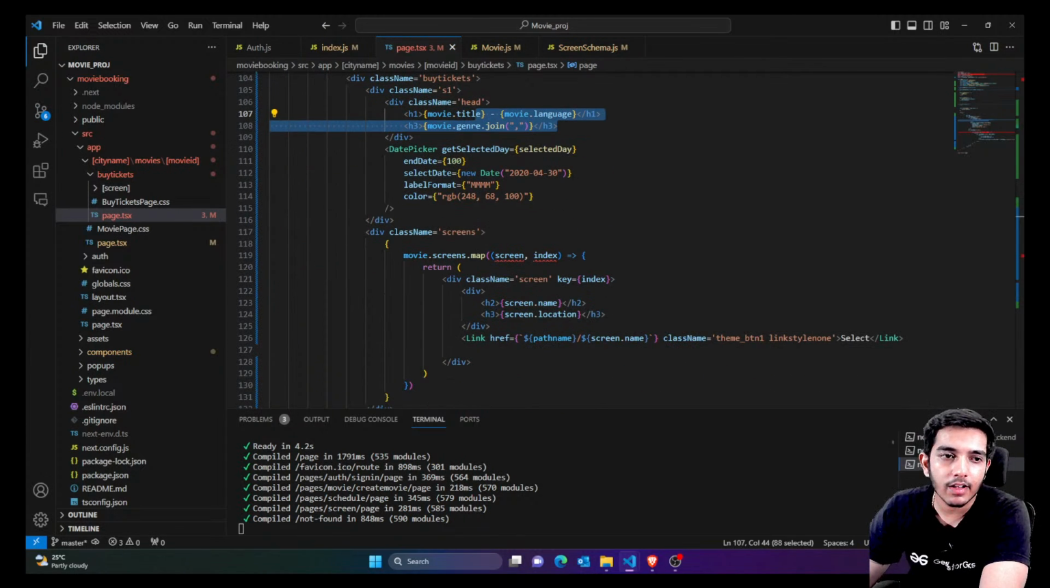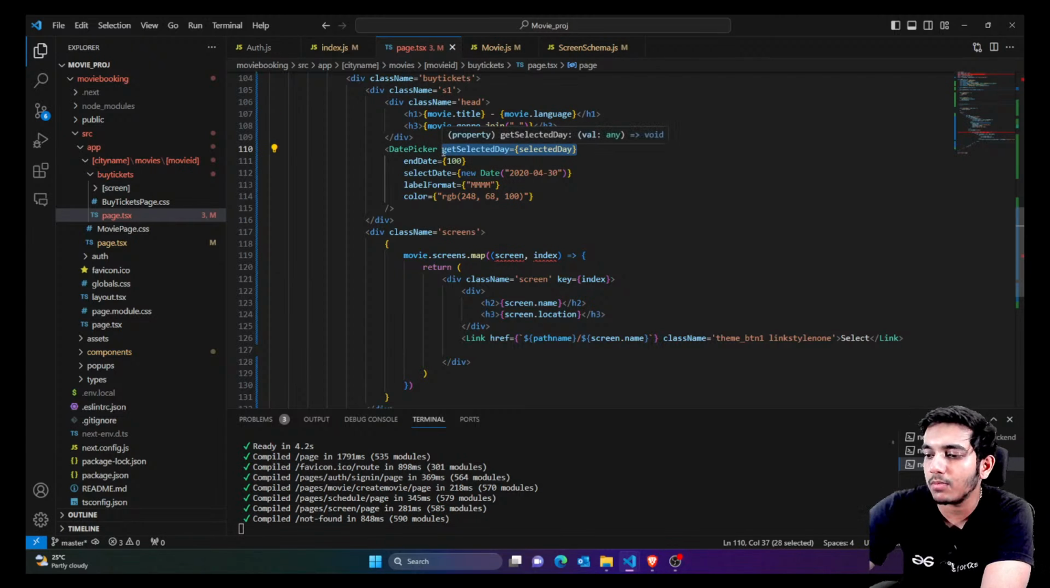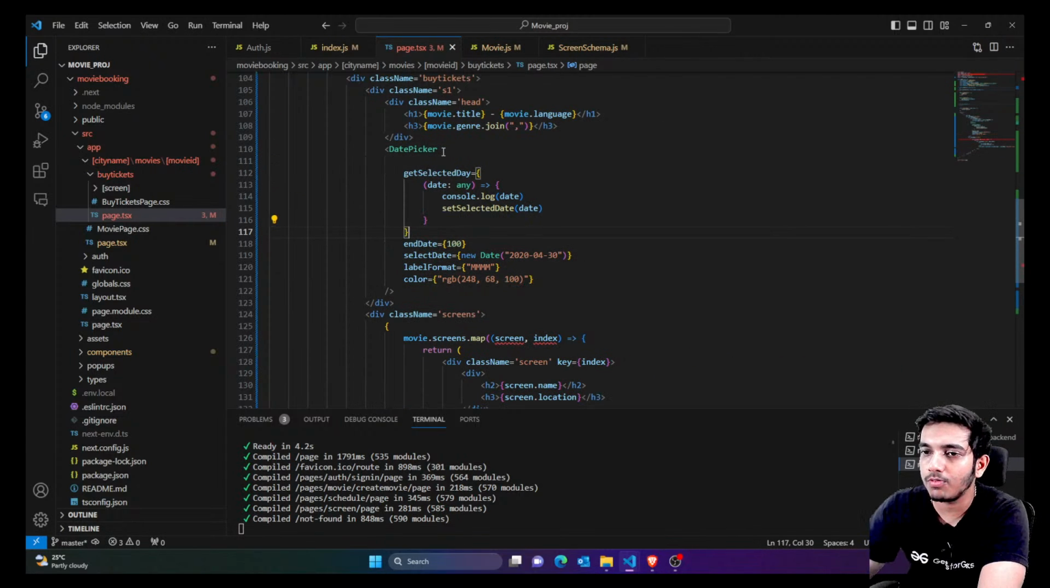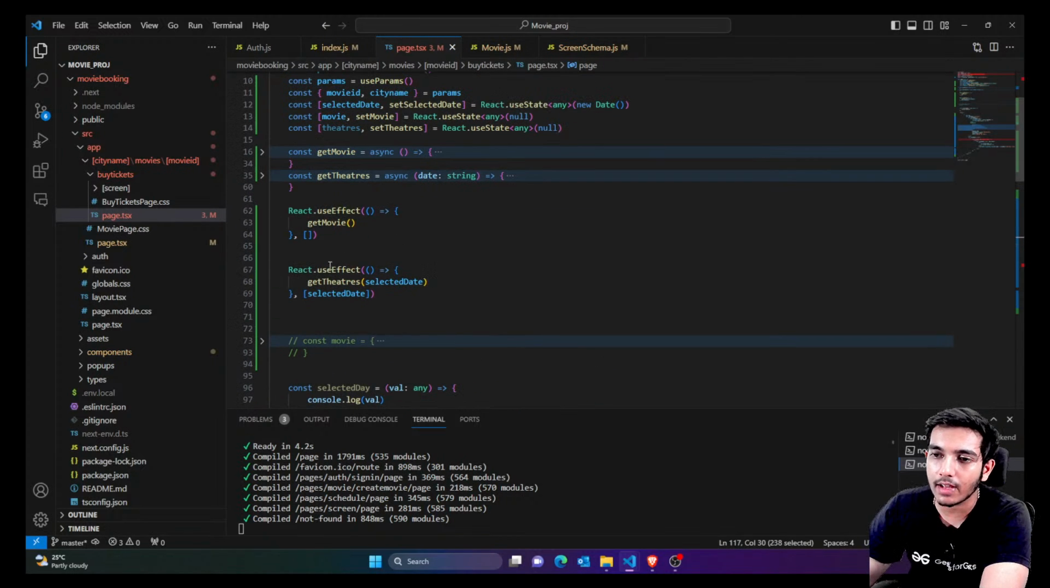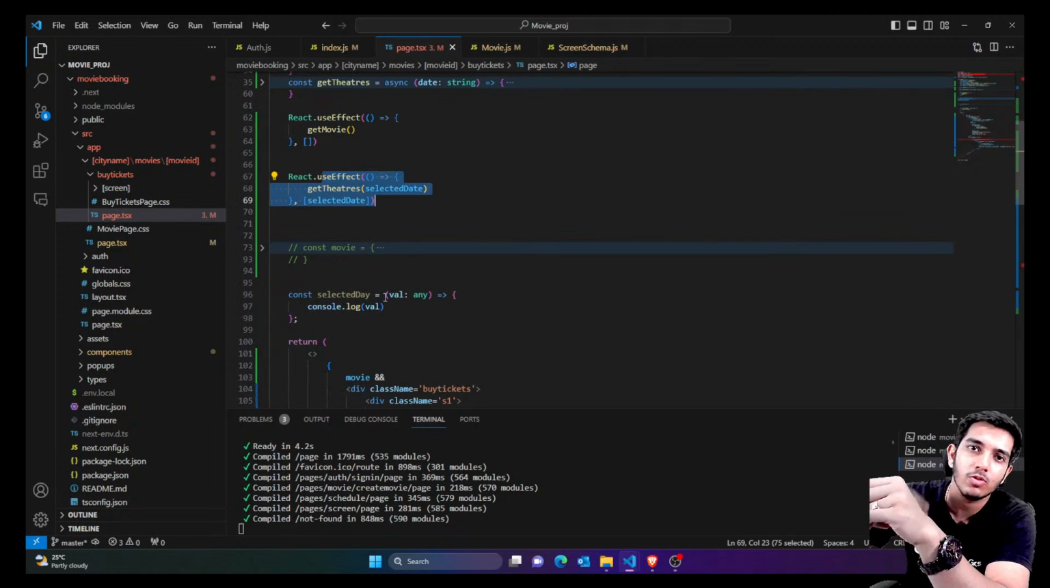After that, guys, I'm going to say that if there is any change in the selected day, instead of this I'm just directly calling the set selected date. That means I'm just going to select whatever date you have selected. I've just added this date to my hook. Whenever there is a change in the hook, you can see get theaters is automatically called. So whenever you change the date, you will automatically get the theaters according to that date.